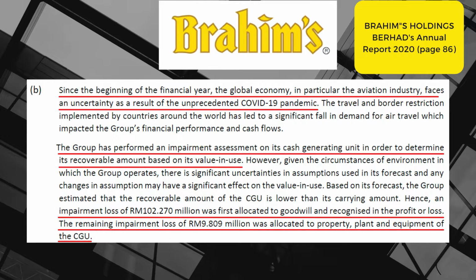Hence, an impairment loss of 102.270 million was first allocated to goodwill and recognized in the profit or loss. The remaining impairment loss of 9.809 million was allocated to property, plant and equipment of the CGU. So, I think that's all from me.